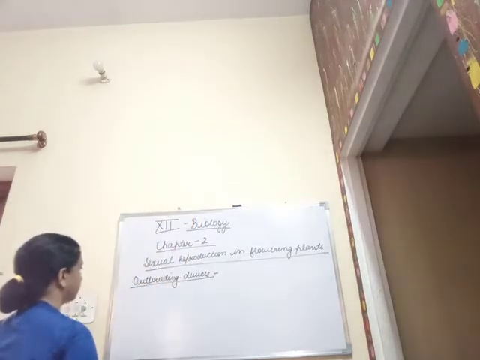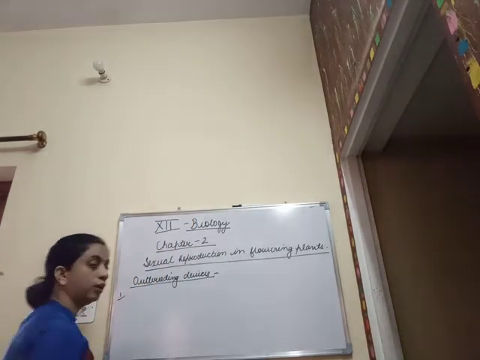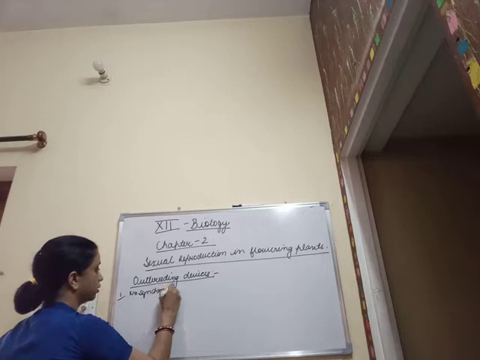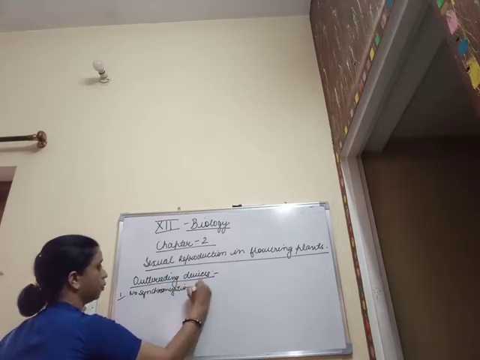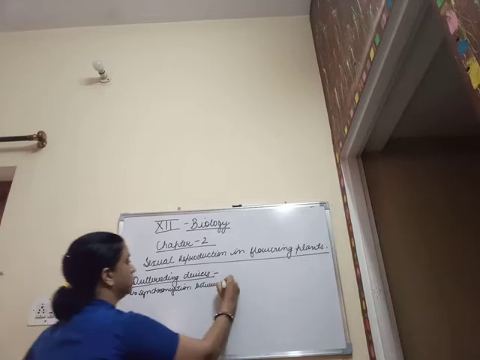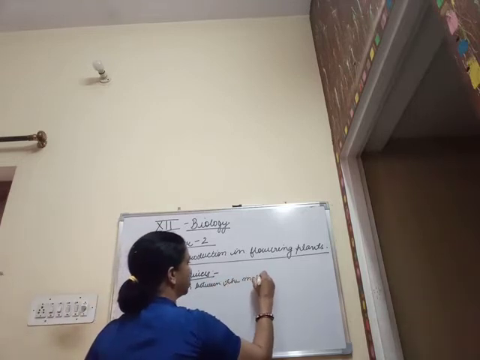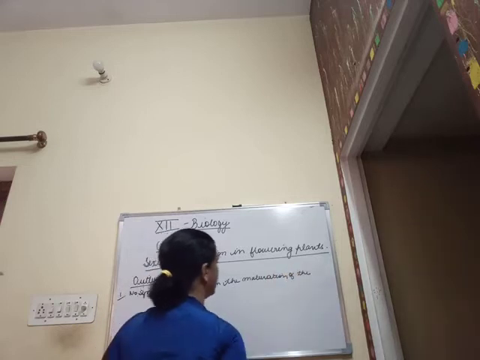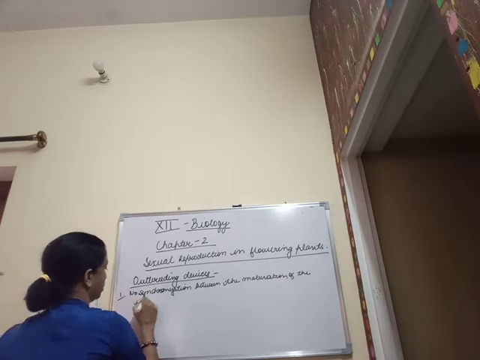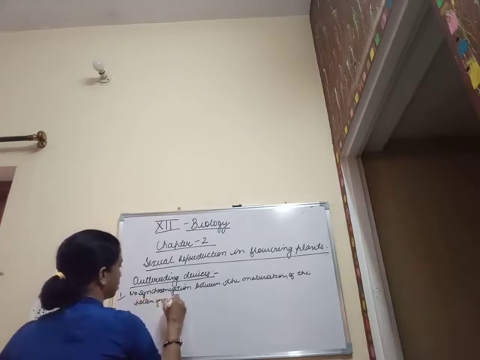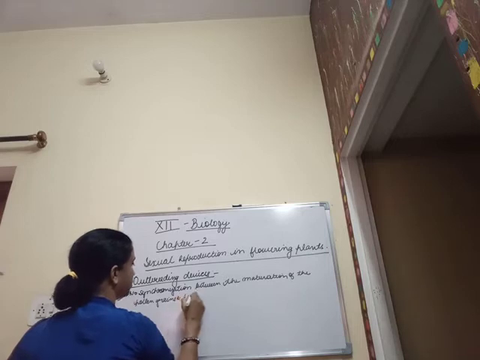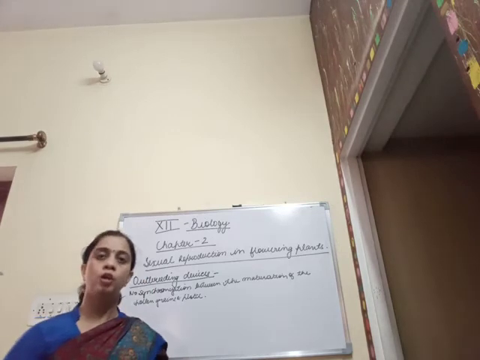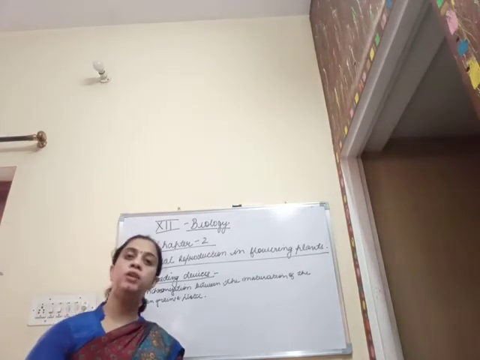number one, no synchronization between the maturation of the pollen grains and pistil. It means there is no synchronization between the maturity time of both the pollen grains as well as the pistil.